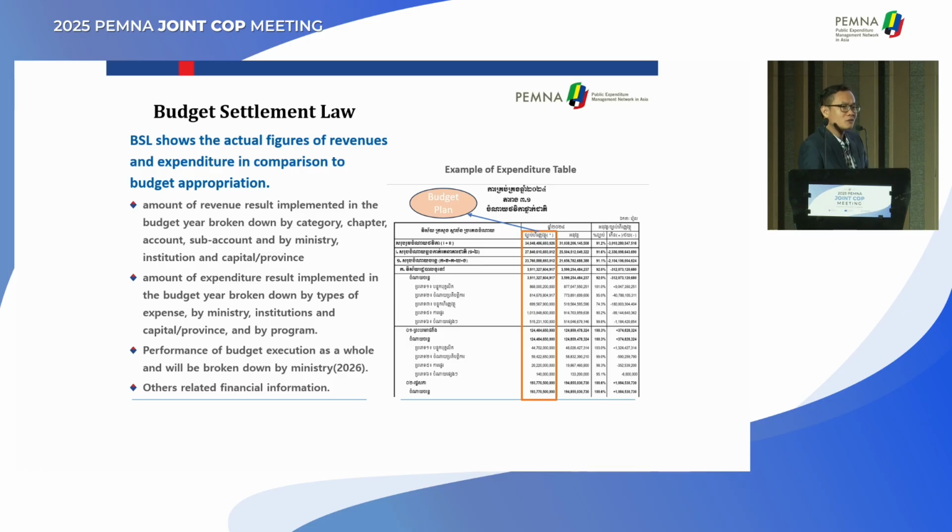Why do we show the original one? In Cambodia, we show only the final budget appropriation. We don't show the original budget. And this is the actual figure, and the last one is compared to the final budget appropriation. So this is how the budget settlement law in Cambodia is shown.